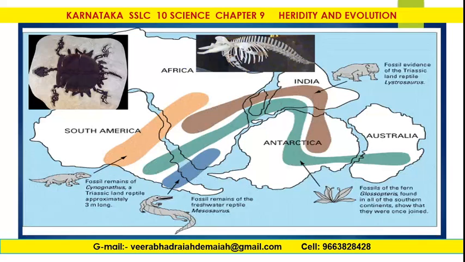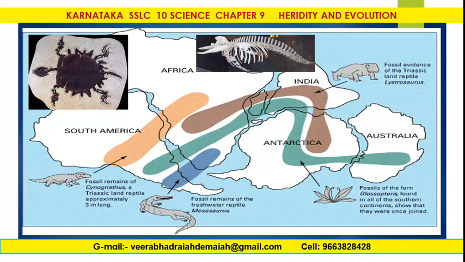This is the geographical area of the fossils representing the evolution. Fossil remains of Cynognathus, a Triassic reptile, approximately 3 million years old. Fossil remains of the freshwater reptile Mesosaurus. Then fossil evidence of the Triassic land reptile Lystrosaurus.